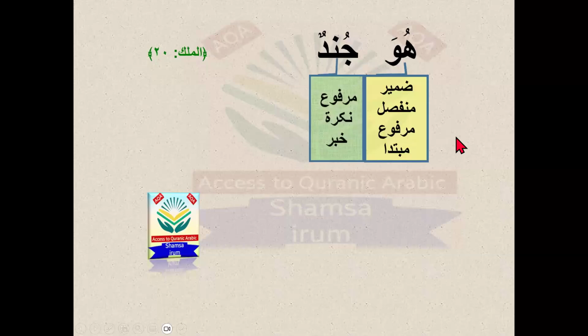Huwa is zamir munfasil, in the position of mubtada. As I already explained, the zamir munfasil is always used as a mubtada. If it is mubtada, it means the next part is a khabar. So we will check, does it fulfill the requirement of the khabar? Yes, it is marfu and it is nakira, so it means it is a khabar. Mubtada and khabar are the basic parts of the jumla ismiya.